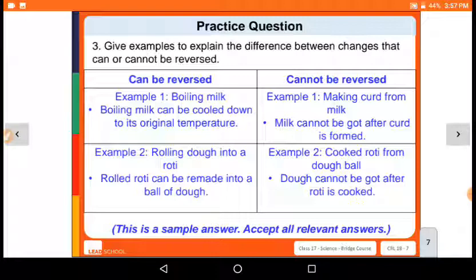Now rolling dough into roti. Now the rolled roti can be remade into a ball of dough.